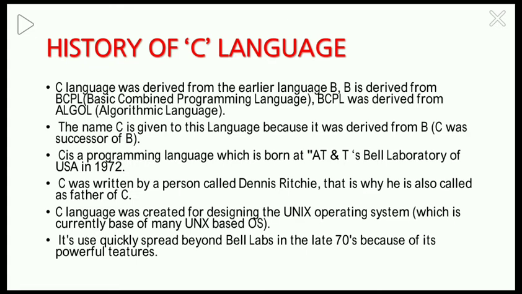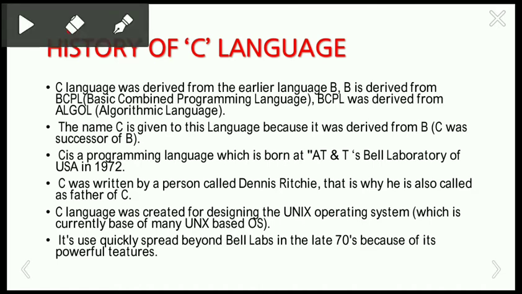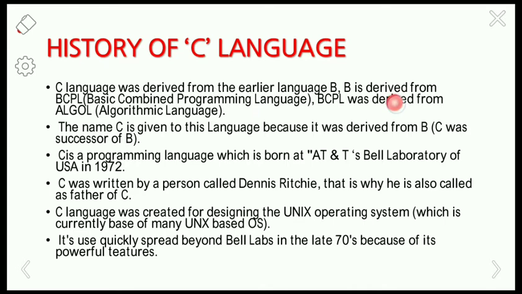Why are we calling it the C programming language? C language was derived from the earlier language, that is B. B here means BCPL, basic combined programming language. This is the ancestor of the C programming language. After the BCPL language, the C language was invented. That's why the name is C language for this particular language.